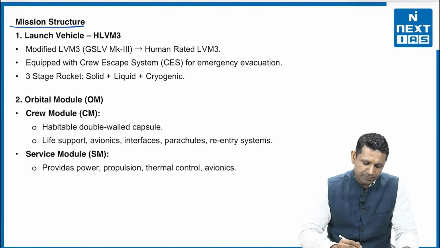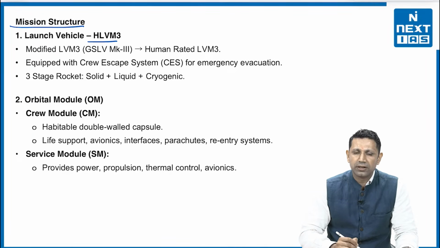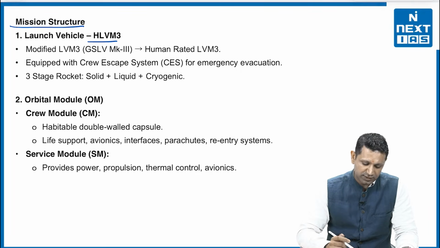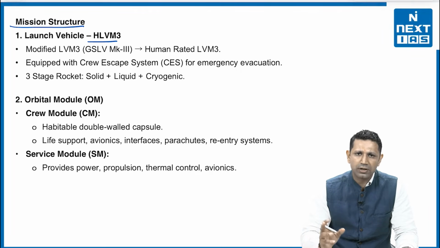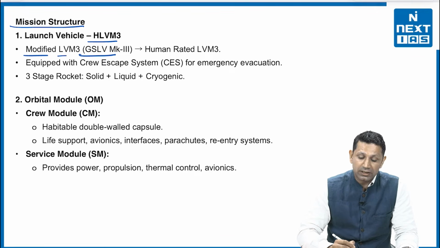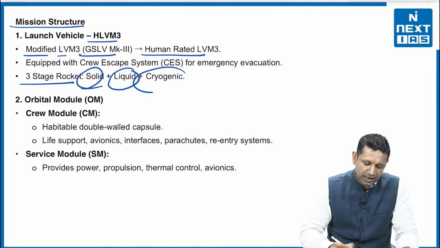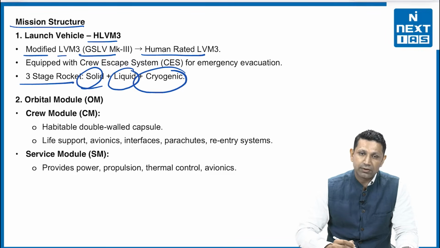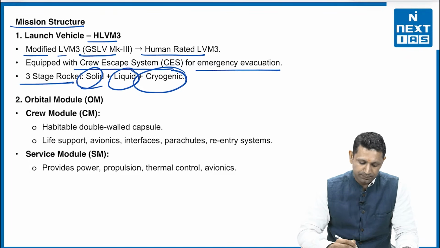The launch vehicle will be HLVM-3, or human-rated LMV-3. LMV-3 is the largest rocket that India has. We have discussed in our last discussion the LMV and the new rocket that we are developing. The modified LMV, GSLV Mark III, is a human-rated LMV, and it is a 3-stage rocket with solid, liquid, and cryogenic stages. It is equipped with a crew escape system for emergency evacuation.